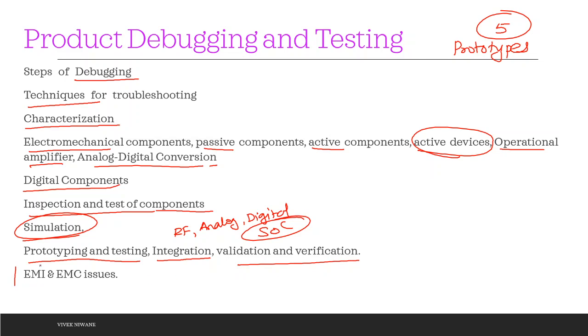Then it is very important to check whether your design is EMI EMC compatible. EMI means electromagnetic interference and EMC electromagnetic compatibility. Your product must be compatible with electromagnetic interference. It must not produce interference for other components, other circuits, other products, as well as it must not be susceptible to EMI produced by other products and components. Okay, this is unit number 5.